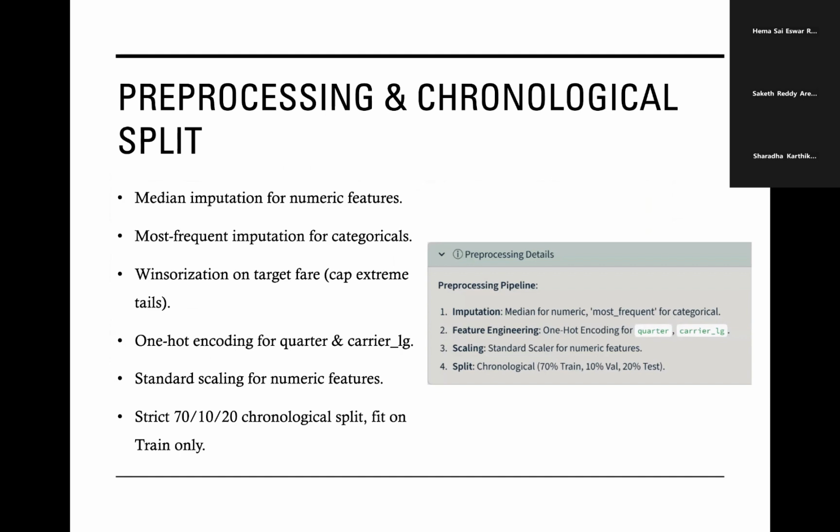We one-hot encoded quarter and carrier, and we standard scale numeric features like distance and passengers, which is crucial for KNN and linear models. Finally, we enforce a 70-10-20 chronological split and fit all pre-processing only on the train set. Then we reuse those transformations for validation and test.